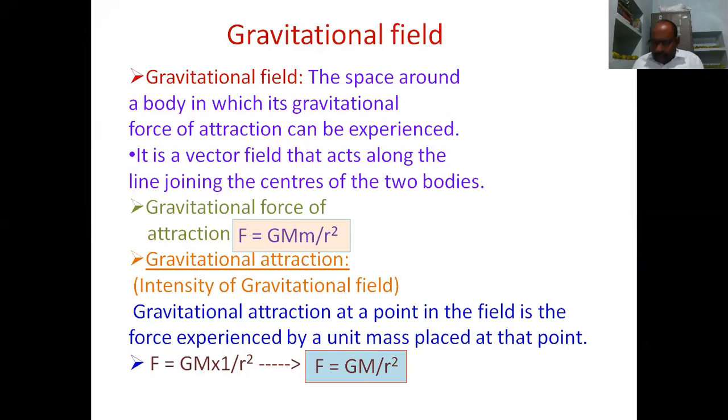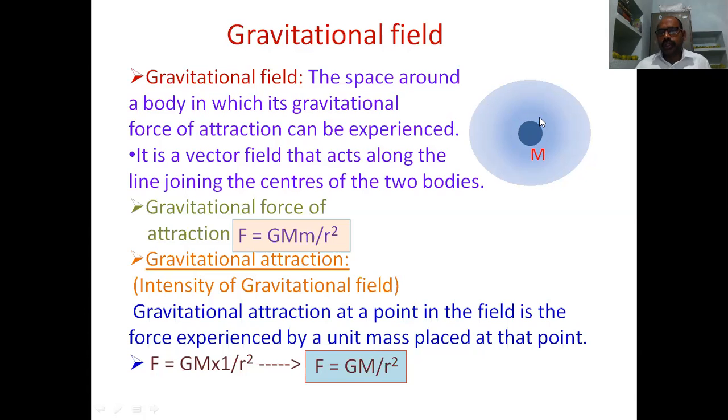So we are observing here, if we take one object of mass capital M, the field is surrounded by it. The field strength decreases as we go away from the object.